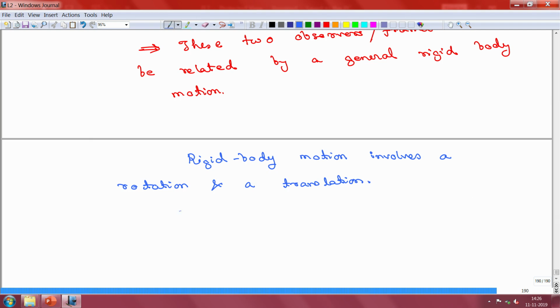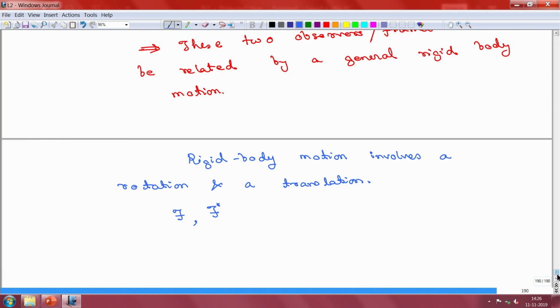So, let us say you have two frames. F is your current frame, and we will denote all quantities in another frame by F star, and these two frames are equivalent observers related to each other by a rigid body motion.